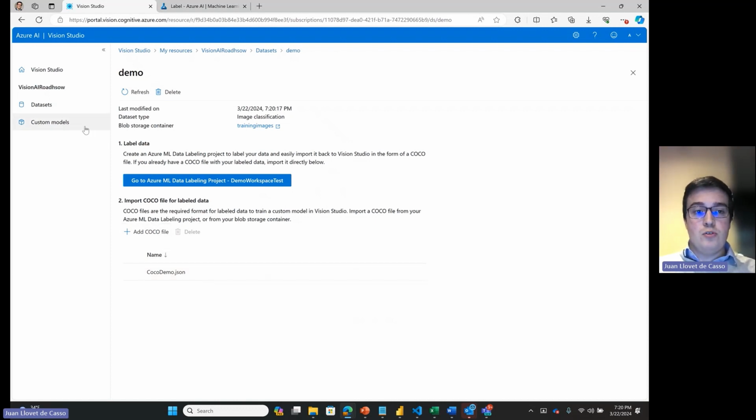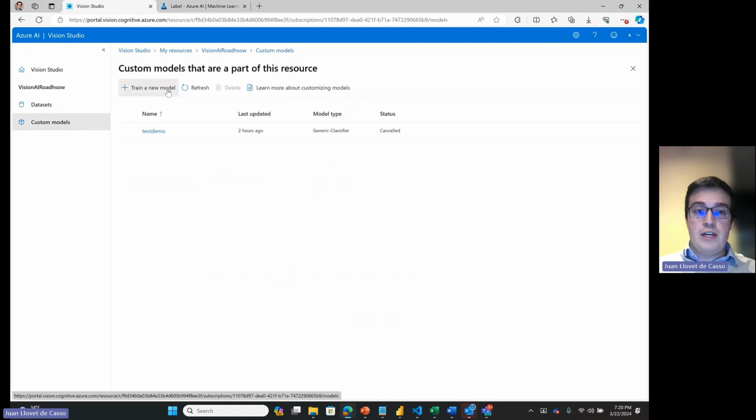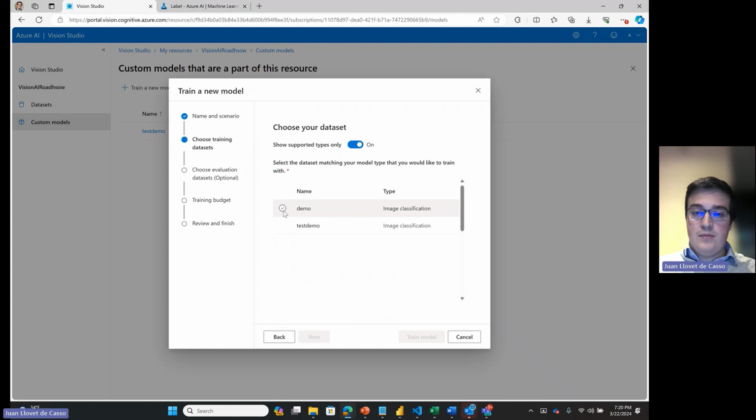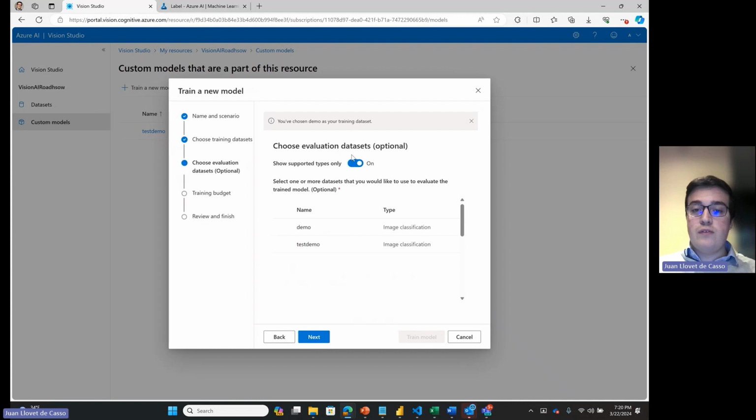So our next step is to go on to custom models and to train a new model. Let's give it a name. And let's select again image classification. Then we are going to select our dataset that we just created, demo. And we can also choose an evaluation dataset. In this case, I am not going to choose one, but if you set aside a subset of your images, you can also do the same labeling on the side and then use that separate dataset for a validation report that will basically tell you how well your model trained.